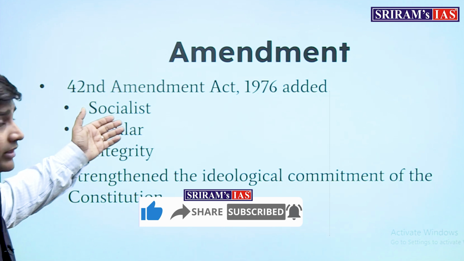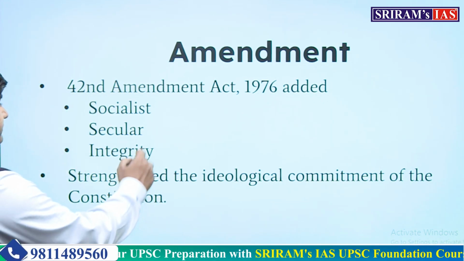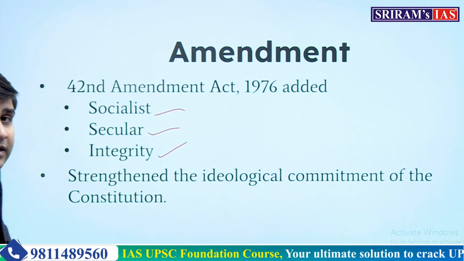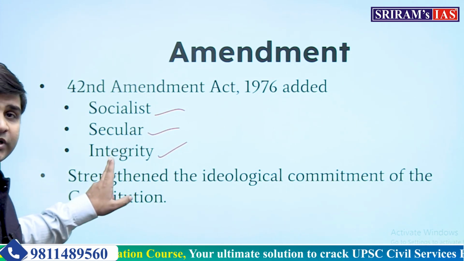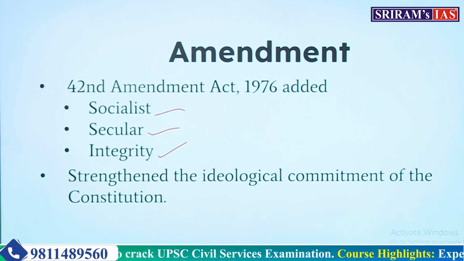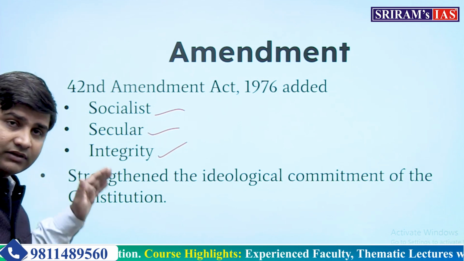Amendment, only one amendment has come till now, the 42nd Amendment, which added three words: socialist, secular and integrity in the constitution. Earlier it was only unity. Unity and integrity was made after the 1976 42nd Constitutional Amendment Act. It strengthened the ideological commitment of the constitution.